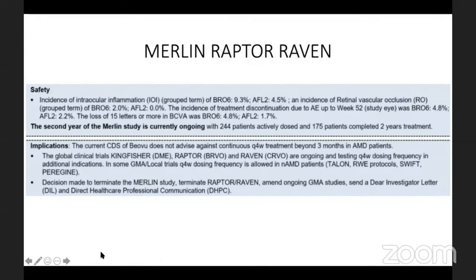And CRAO is something which is probably seen only with brolucizumab. So these are the important things which we should be aware of, and a decision has been made. Basically, Q4-week administration has been terminated for brolucizumab. It's not advised to give Pagenax or Beovu every 4 weeks.